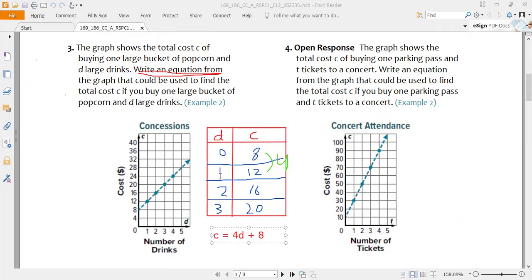For number 1, you can also check it. If you have number 1, 4 times 1 will be 4, plus 8 will be 12. So it means this equation is correct for the given table, for the given graph. Okay. So we first make the table and then we can make an equation. Same we will do for question number